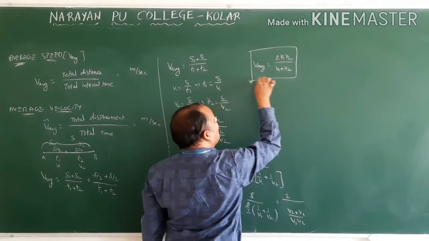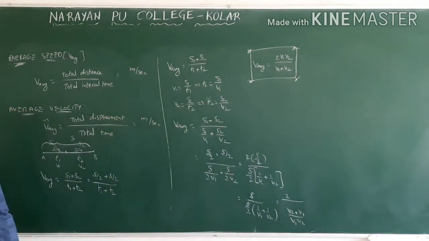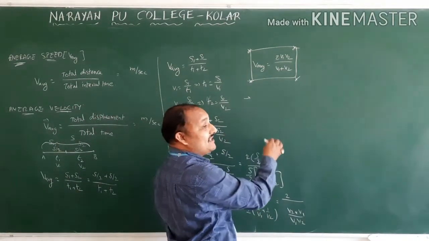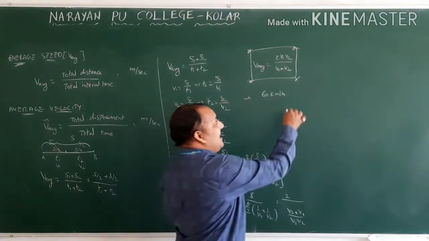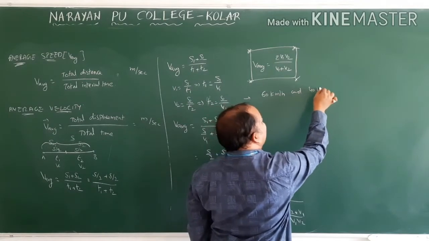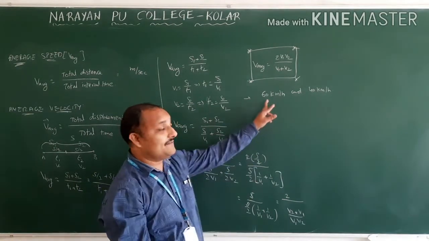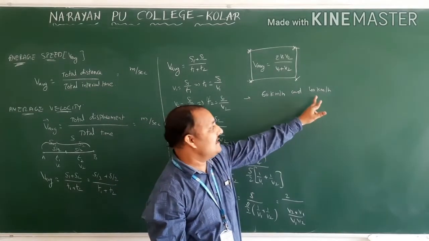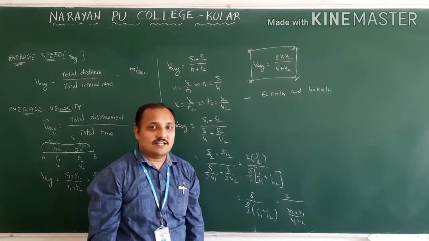You have to remember only this equation. You don't need to remember the derivation. If you remember the equation, you can directly substitute and calculate the problem. Now we will see one small problem on this. An object covers the first half of the distance with 60 km per hour and the second half of the distance with 40 km per hour. Then find its average speed.